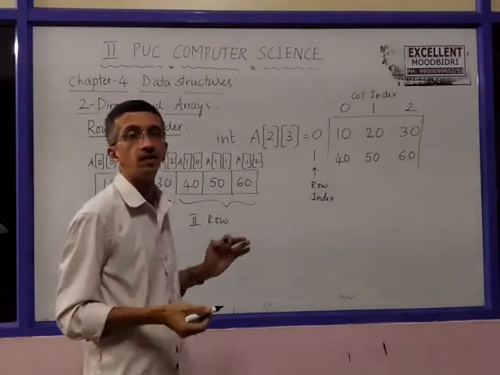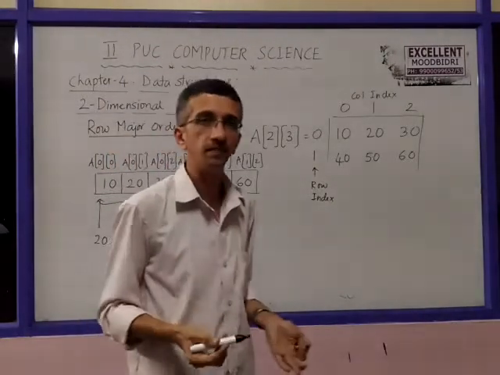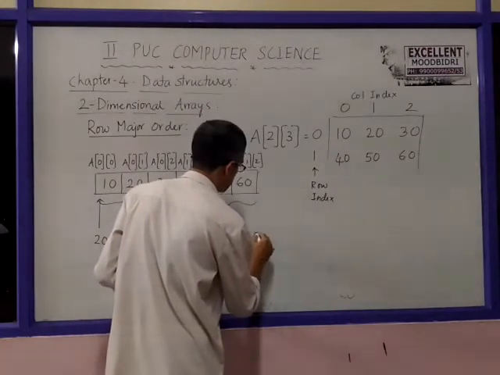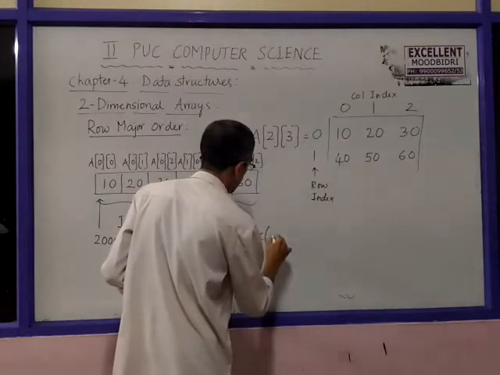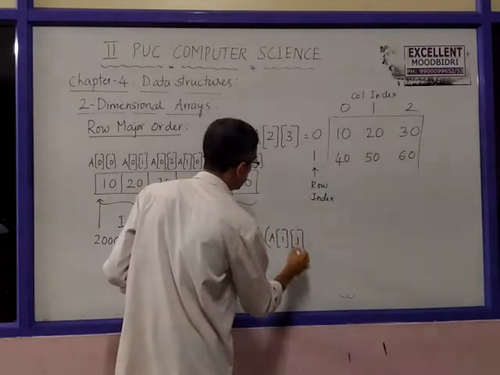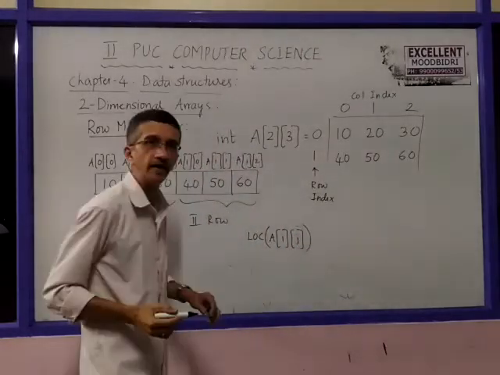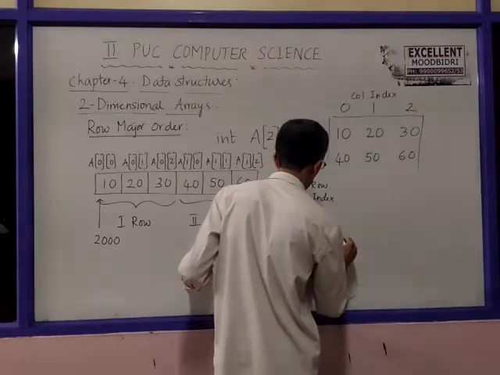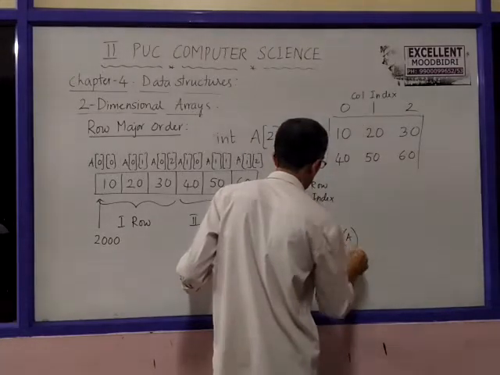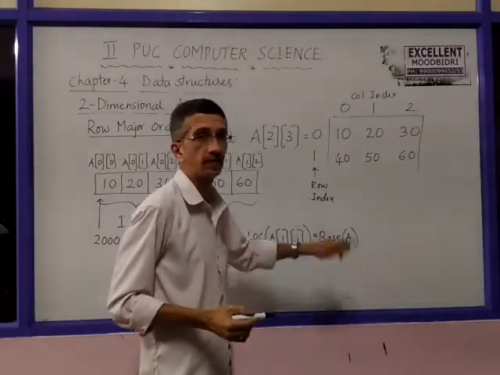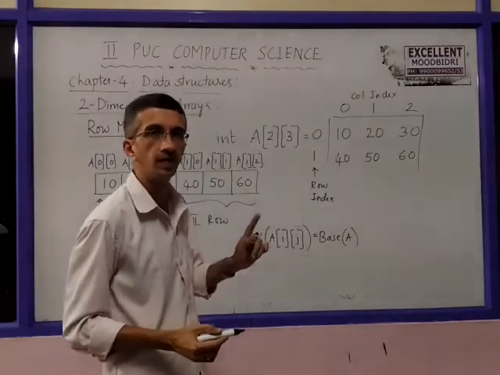Formula to find the location of any item. Suppose the location of A of i, j is equal to base of A, the base of the array. Base of A is the base address of the first item. First item address.